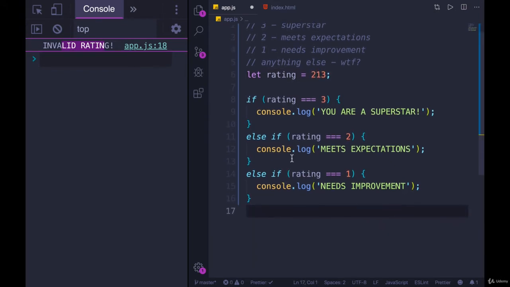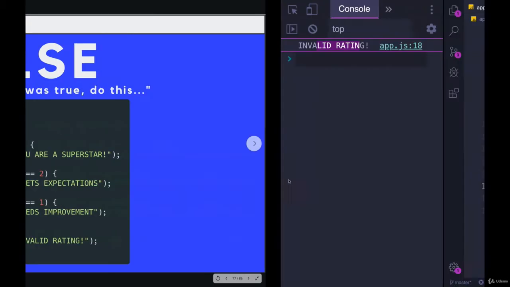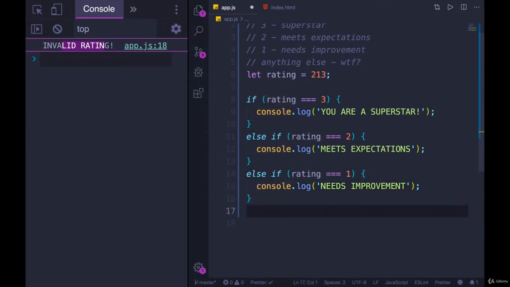To fix this, we can add in a third piece to our conditional. We have if, else if, and we have else. Else is kind of like the otherwise part of the conditional. It's the thing that runs if nothing else was true before it, then the code inside of else will be executed. So you can see down here, we don't specify a condition inside of parentheses like we do for if and else if, because it just runs no matter what if nothing else ran first. So we can add in an else down here. It just looks like this.